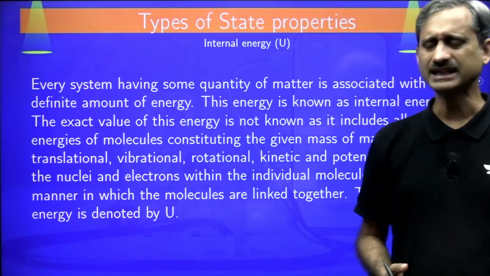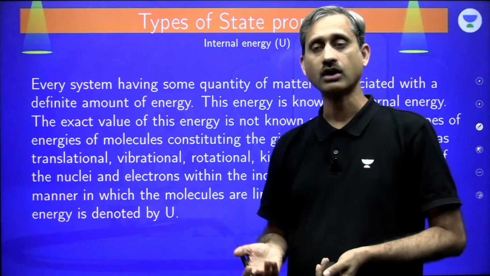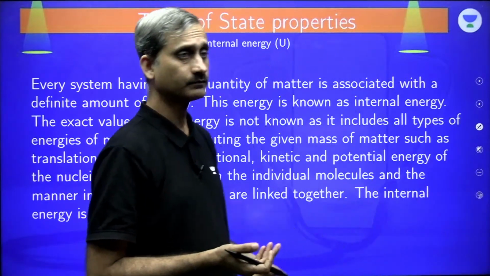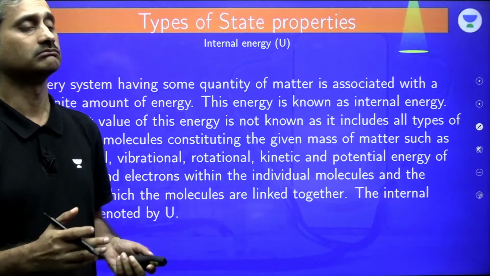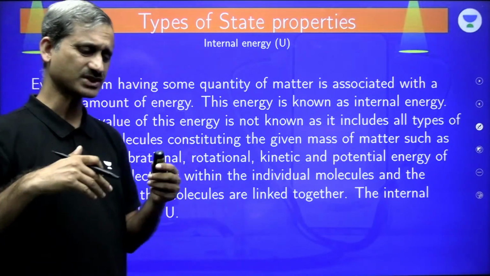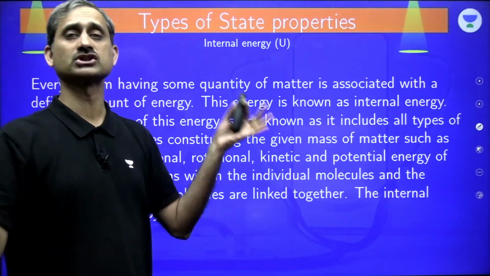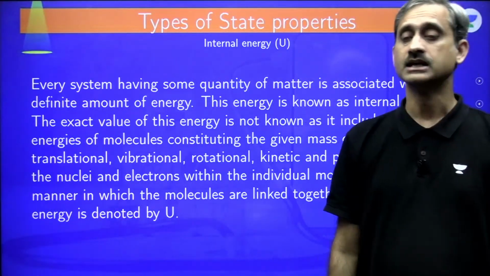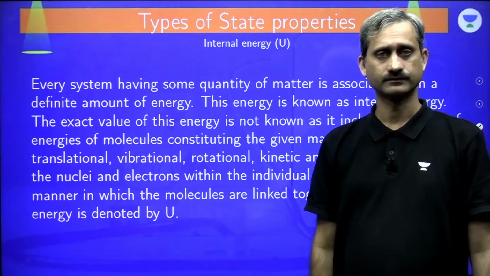Internal energy simply is the energy content of an object or a body. Clear? Now, this internal energy is not just one energy, it is actually a collection of many different types of energy.